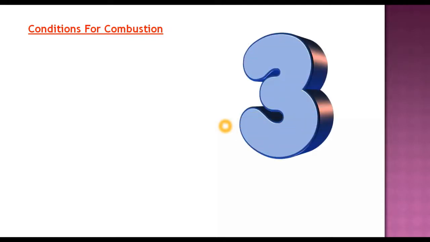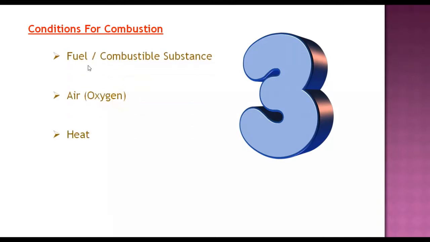So for a paper to catch fire, there are certain criteria, certain conditions which need to be fulfilled. When those criteria are fulfilled, only then the process of combustion takes place. So here we'll talk about the three criteria, three conditions without which combustion will never happen. The first criteria, the first condition, is fuel. That is, a combustible substance is needed. Because until and unless you have a combustible substance, which object will catch fire? So you need a substance which easily catches fire.